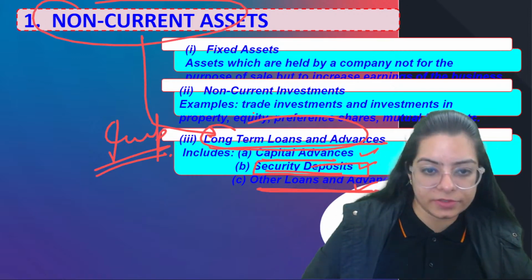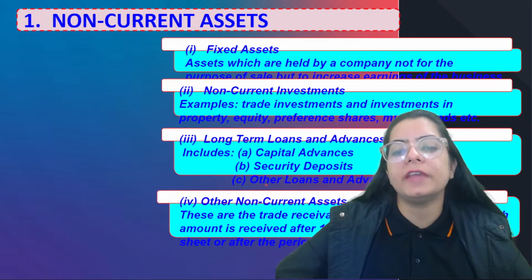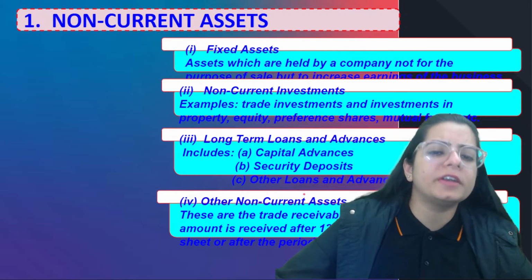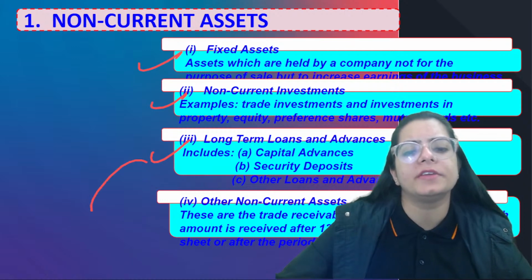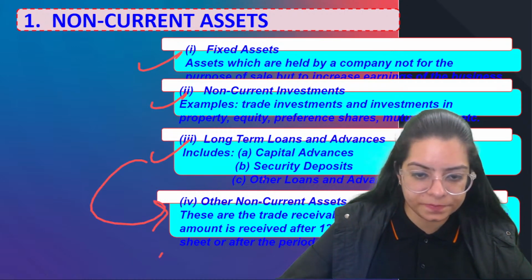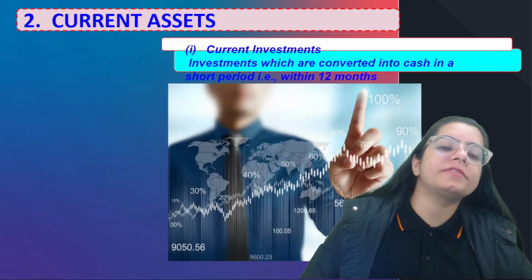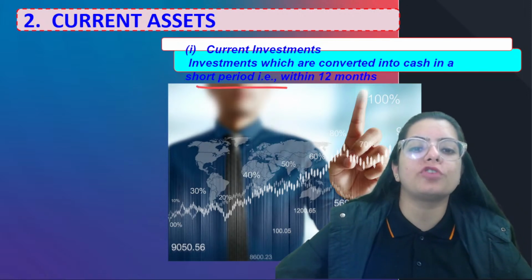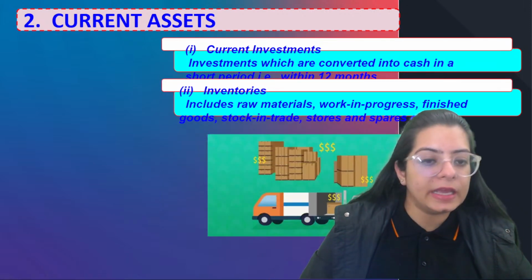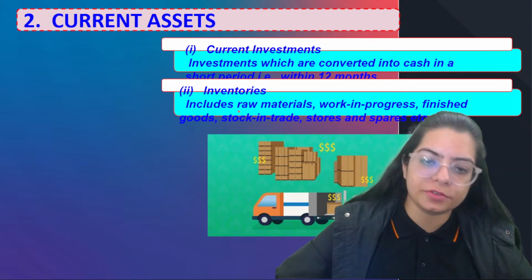Other loans and advances. If there is any non current asset which could not be covered under these heads, that will go under other non current assets, right? Next is current assets. If we have investments for a short period, that is current investment. Inventories means all kinds of stock, right?